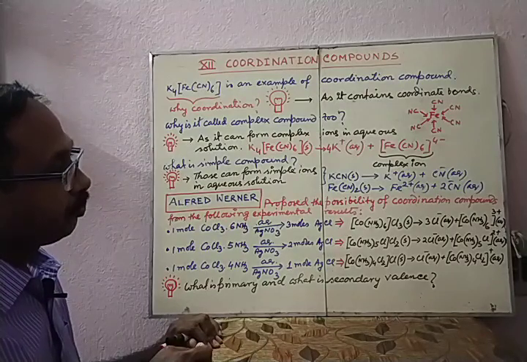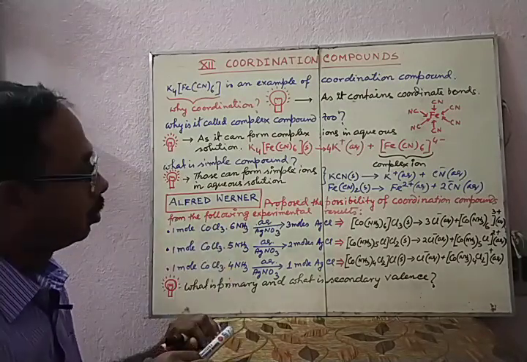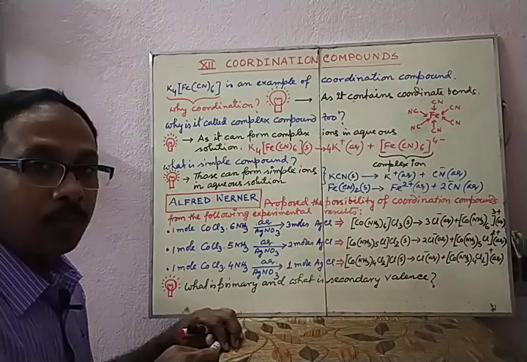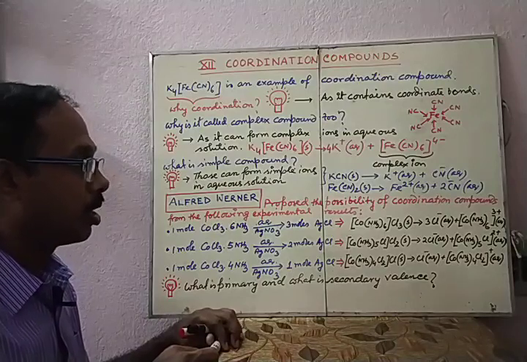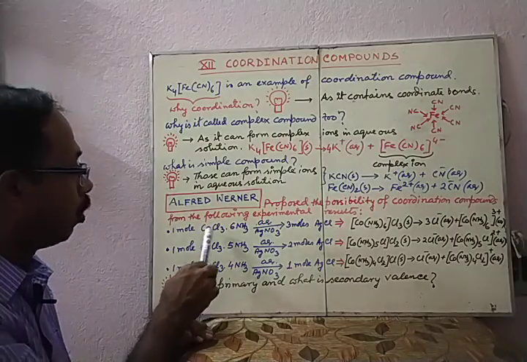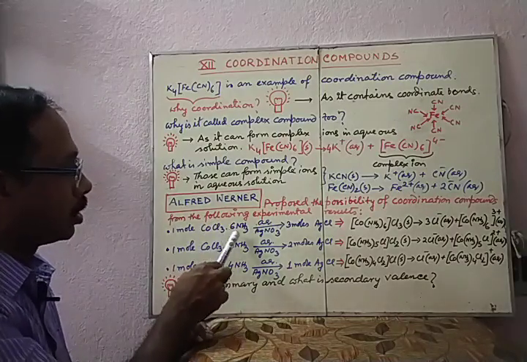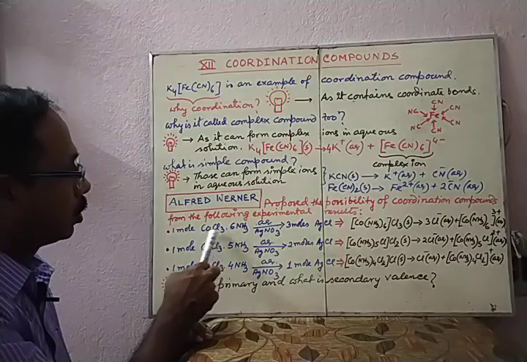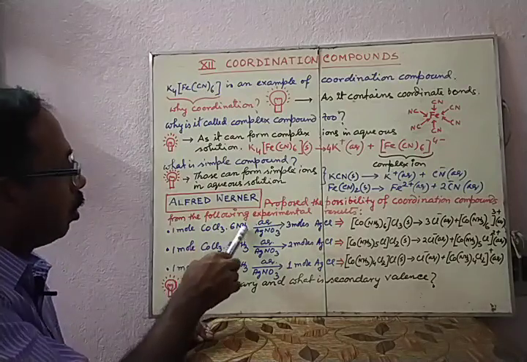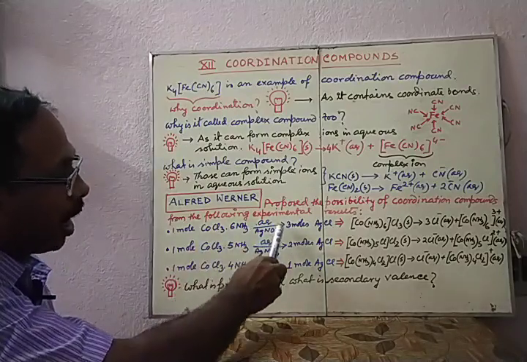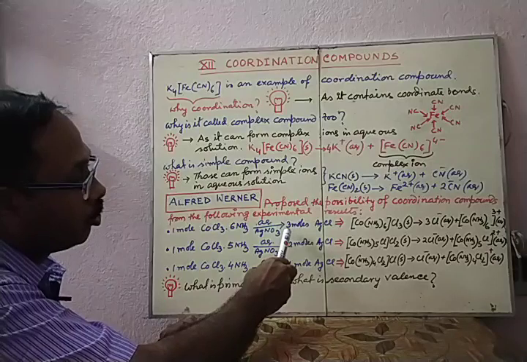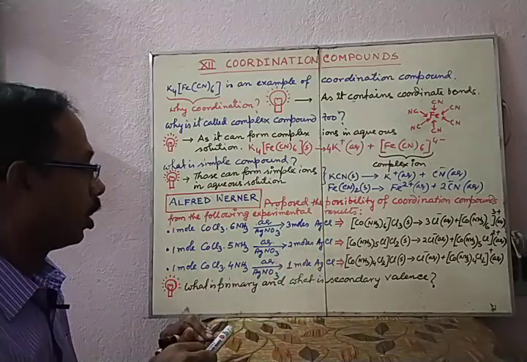Now the thing is that Alfred Werner first proposed the possibility of formation of this kind of compounds from his experiments. He took certain compounds like cobalt chloride. All are cobalt chloride, but ammoniated. Here 6 molecules of ammonia are associated with cobalt chloride. This salt, when treated with excess aqueous silver nitrate solution, gives 3 moles of AgCl as precipitate.